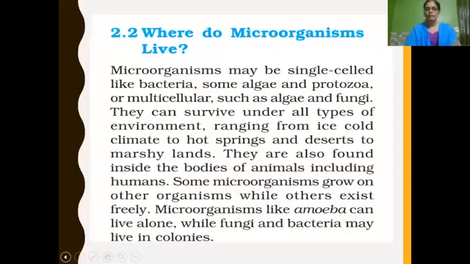Microorganisms may be single-celled, otherwise called unicellular, like bacteria, some algae and protozoa, or they may be multicellular like algae and fungi. They can survive in all types of environments, from very cold climates to very hot springs, as well as deserts, that is without water, to marshy lands, where there will be more water. They are also found inside the bodies of animals, including humans.